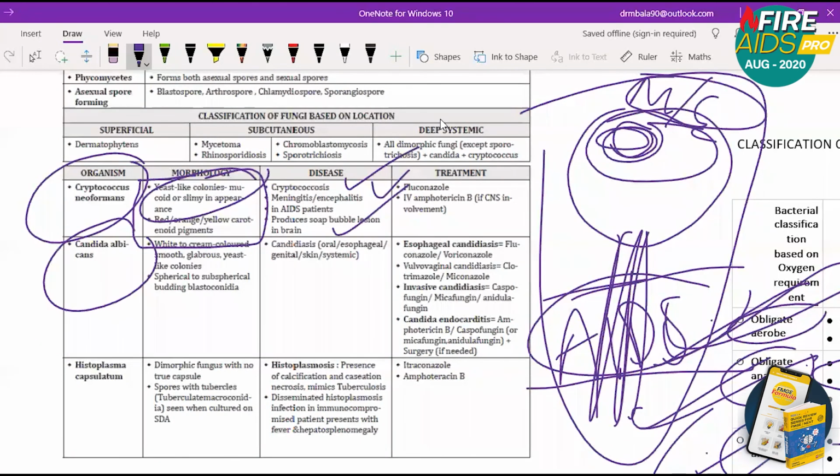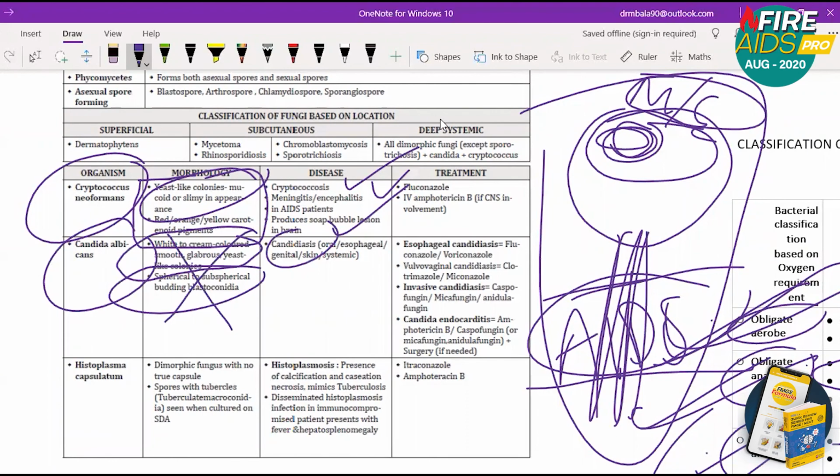Next is Candida albicans. So Candida albicans causes something called candidiasis. It could be oral, esophageal, genital, skin, or systemic, any candidiasis. So we have white to cream colored smooth yeast-like colonies and spherical to subspherical budding blastoconidia are seen. Most probably you won't get this Candida albicans.